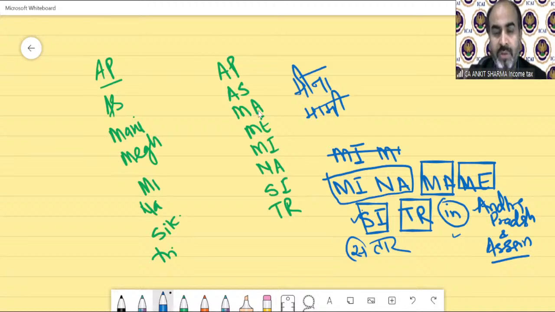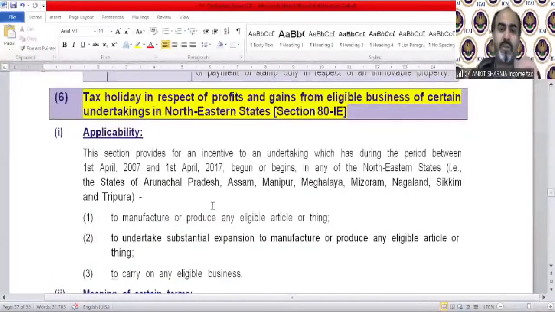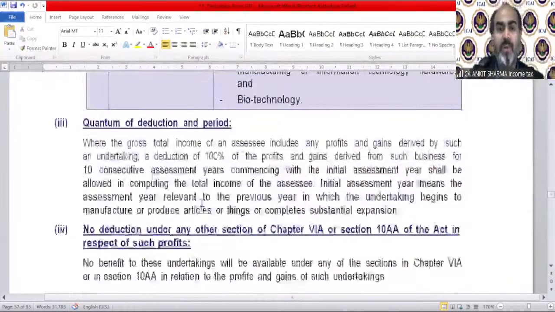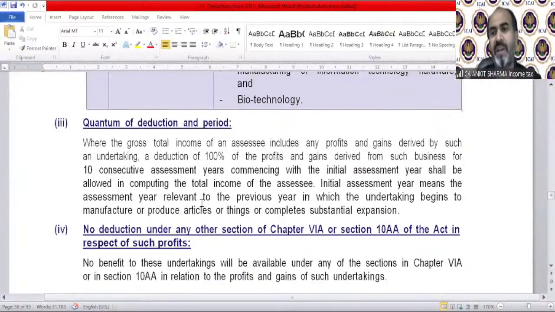Moving on to our notes. Okay, so these were the 8 states. I have learned it fine. It's so simple now. I can learn it like this: Meena Mami sitar in Andhra Pradesh and Assam. Good. So moving on to the provision, quantum of deduction and period, where the gross total income of an assessee includes any profit and gains derived by such an undertaking. A deduction of 100% of the profit and gains derived from such business for 10 consecutive assessment years.